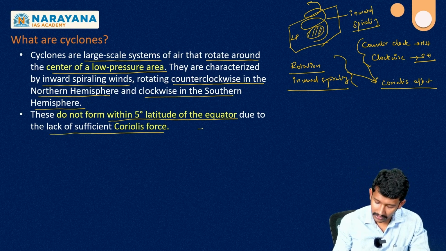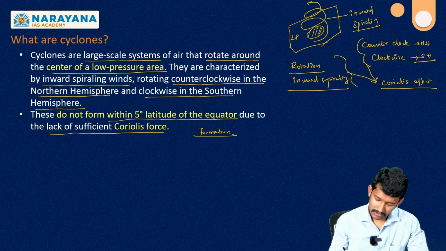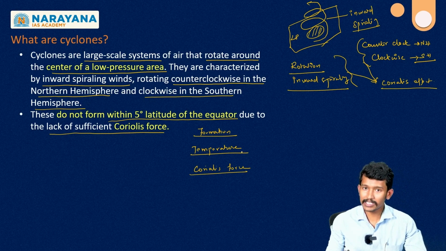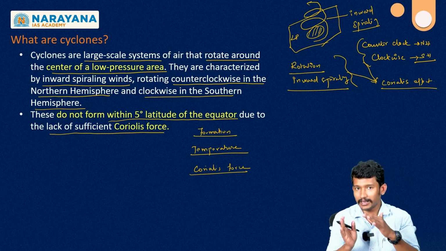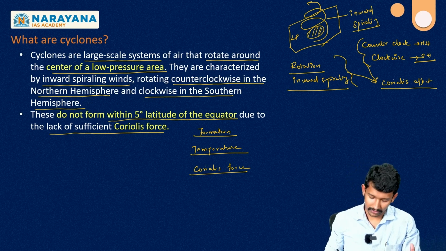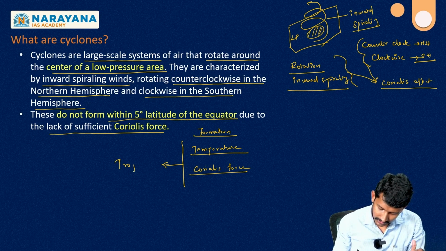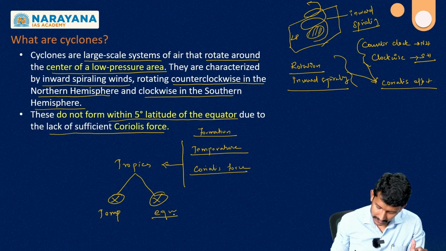When it comes to the formation, two things are important: one is temperature, another one is Coriolis force. These two factors determine the location of the tropical cyclone. For example, the formation of a tropical cyclone is possible in the tropics, but it is not possible in the temperate region and also not possible in the equatorial region.